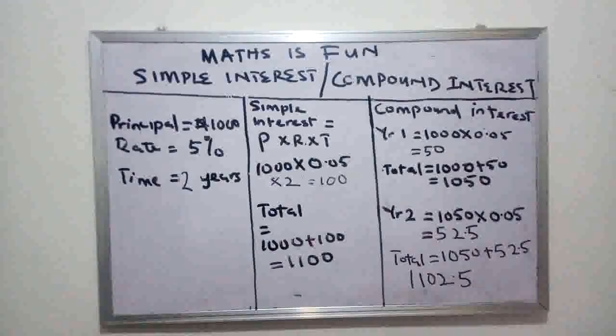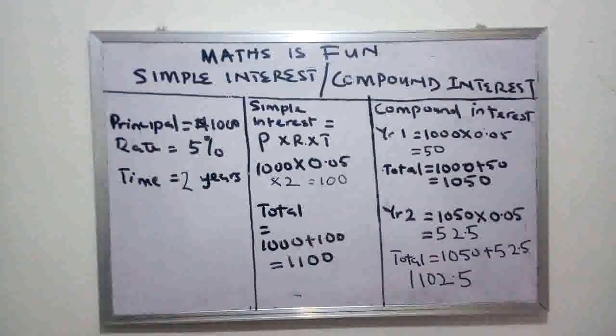What this simply means is that she will be borrowing 1,000 from the bank. She will be paying small money on top of that 1,000. That small money was calculated by the bank to be a 5% annual interest. That means every year she will pay that. All right. So at the end of 2 years, she will be paying a particular amount. What amount is that? To solve this question, we simply need to use the formula for finding simple interest.